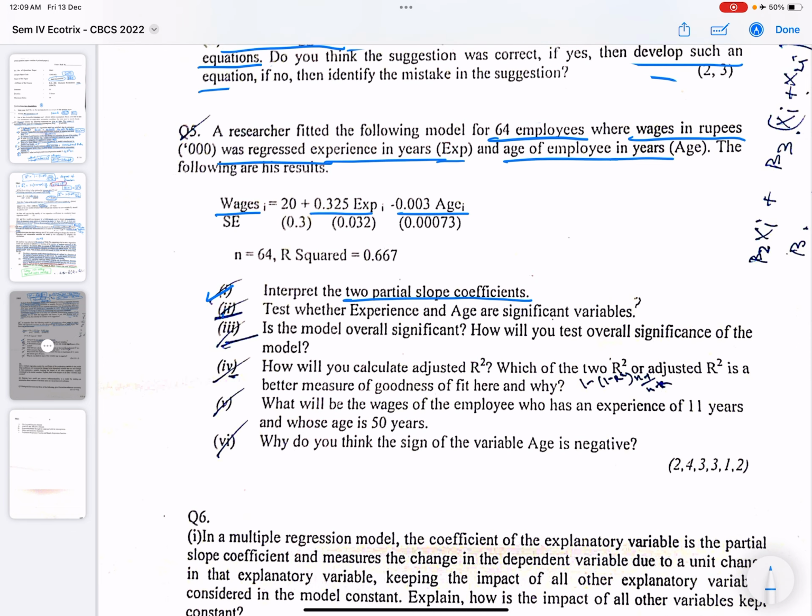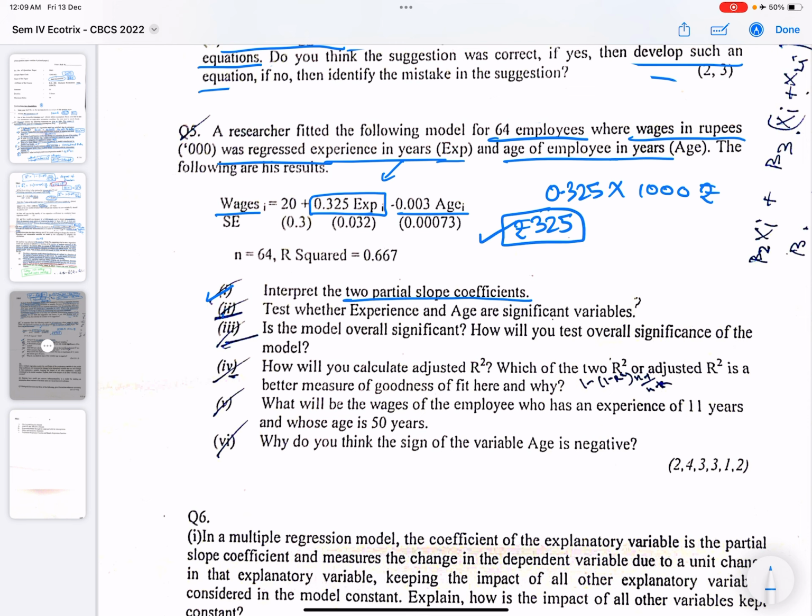So this would mean if experience increases by 1 year, it is expected the wage would increase by 0.325 into 1000 rupees. So if experience increases by 1 year, wage increases by 325 rupees.